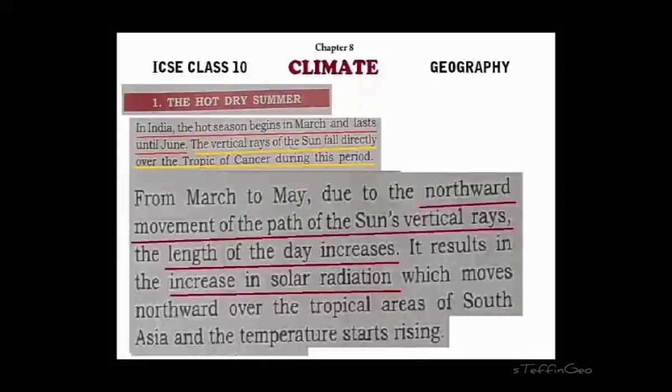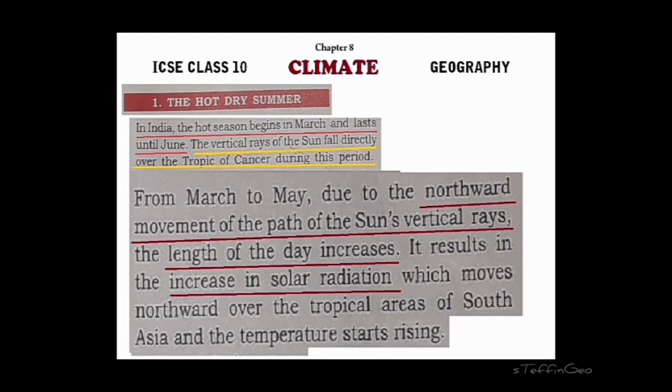As the sun moves toward the Tropic of Cancer, that means it is coming more into the interior part of the country. So we will receive more and more vertical rays, right? That means the temperature increases. Not only the temperature, the length of the day also keeps on increasing during this particular season. You can observe it during March. The length of the day is almost equal to the length of night, somewhere around 12 hours. But by June, it will be more than that, right? If you go to North India, even at 8 o'clock, you can see the sun. So that is the main feature of this season.